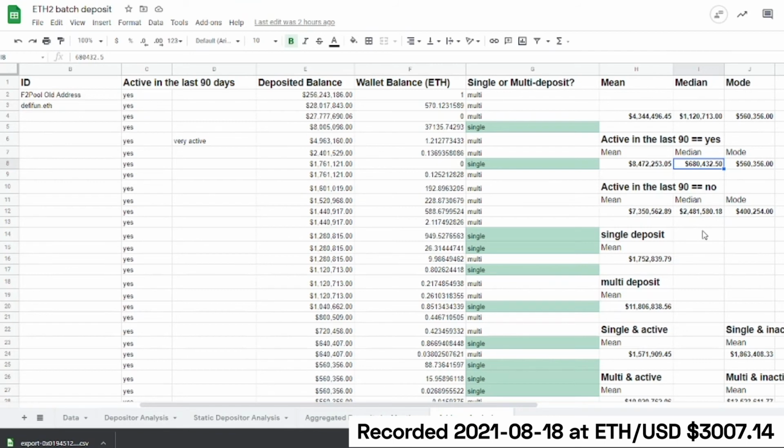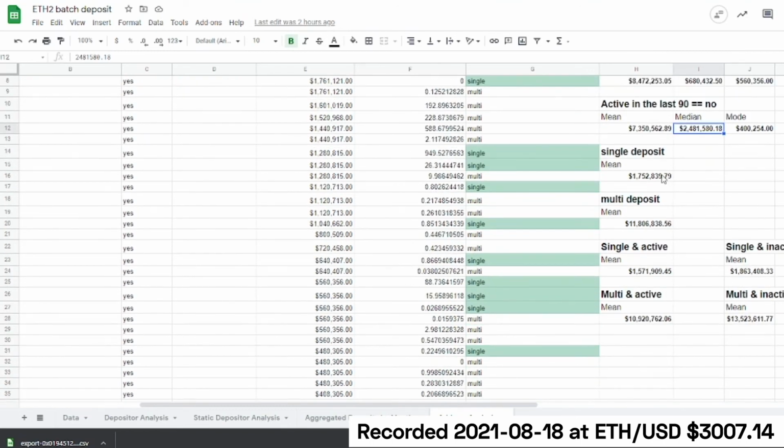And if they were not active in the last 90 days, you would see that they had a median of 2.4 million in value that they deposited. That's kind of interesting. You wouldn't necessarily expect that less active accounts would have more value put into a particular smart contract.